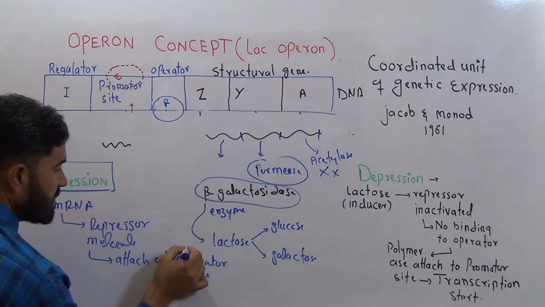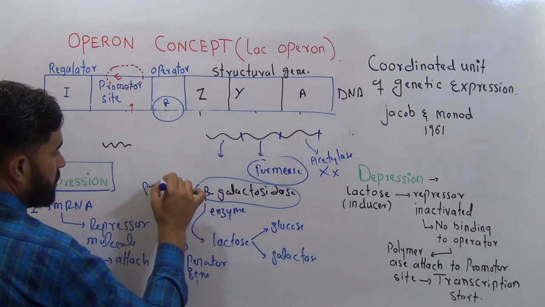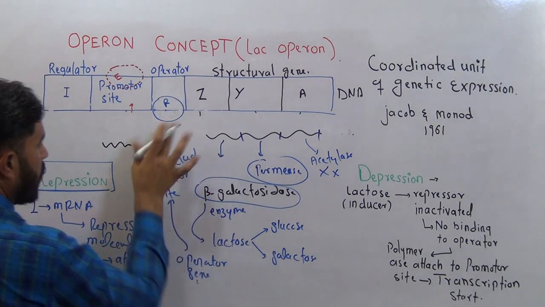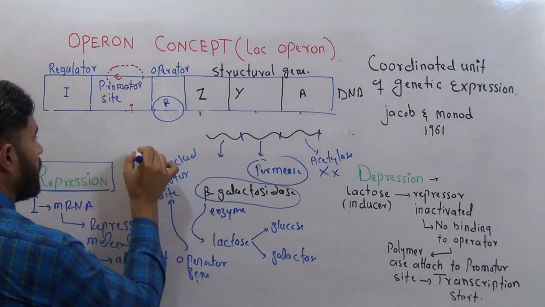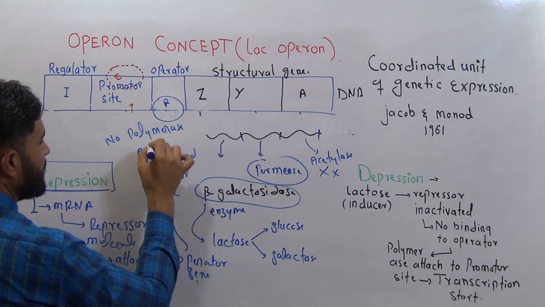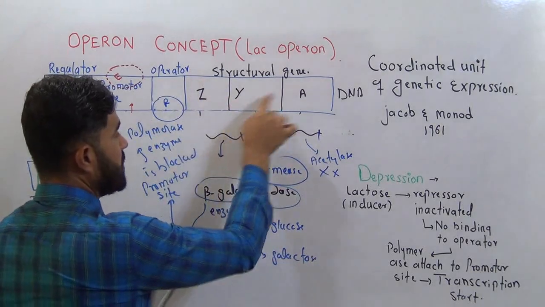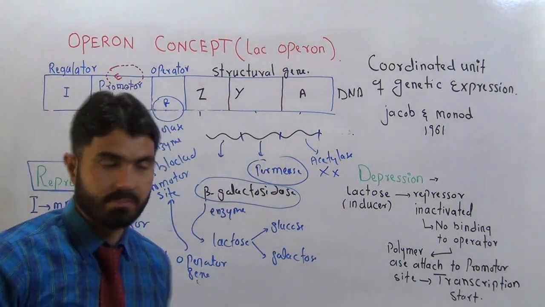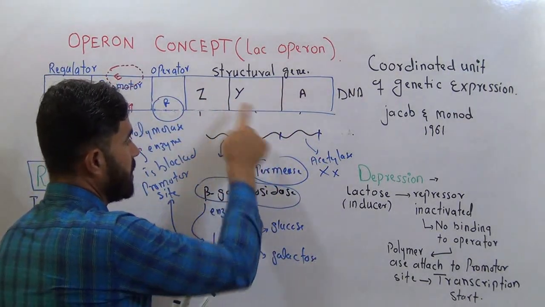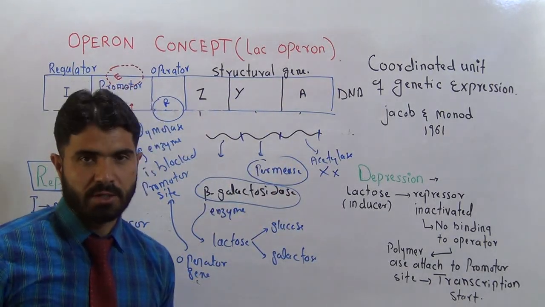What will happen? Once it is at the operator gene, the promoter site is blocked. When the promoter site is blocked, no polymerase enzyme attaches. When no polymerase enzyme attaches, these 3 genes will not be expressed into the messenger RNA, and because of this no enzyme will be formed and the process will be stopped because no lactose is there.